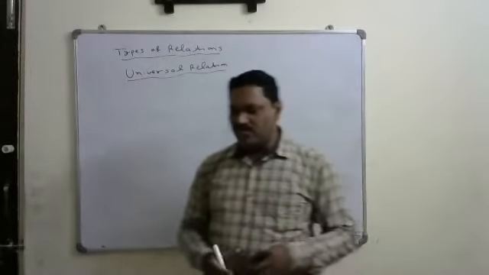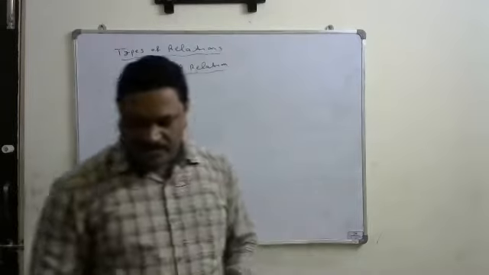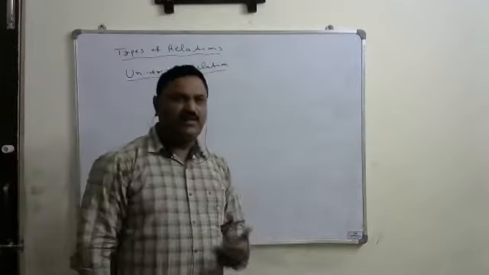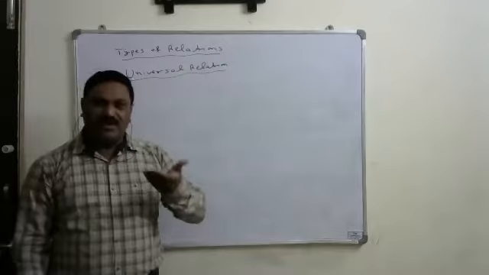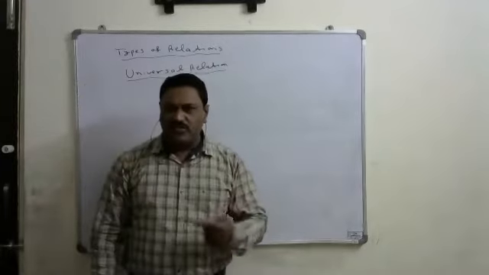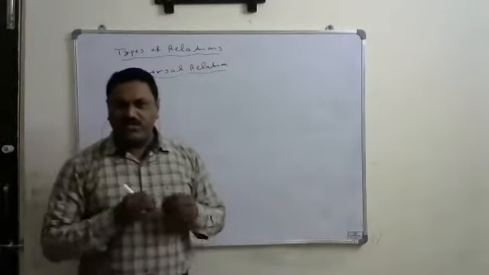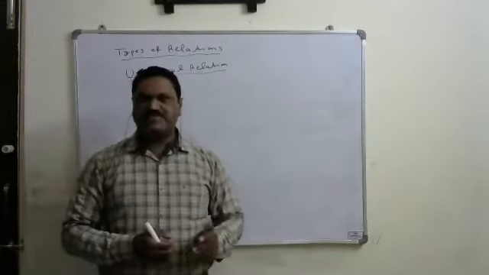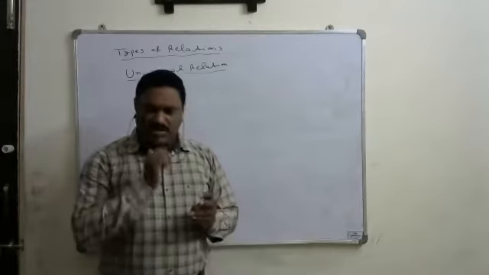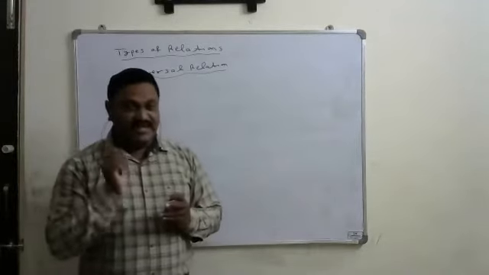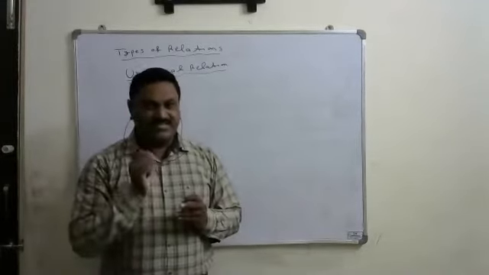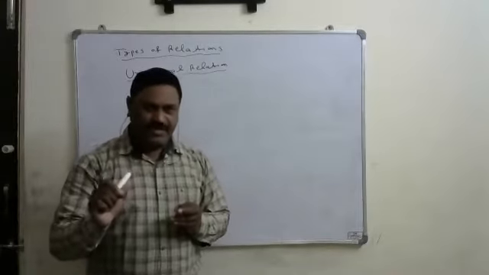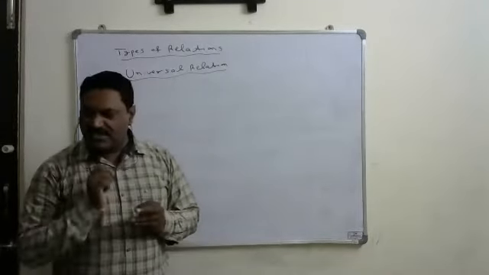We have already seen about the universal set. Universal set means that will be the superset for any other given set. That is called the universal set. Similarly, universal relation is nothing but if A comma B are any two finite sets, the relations we have defined are any subset of the set A cross B.